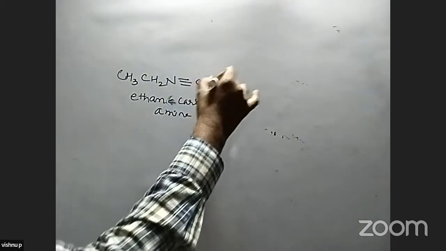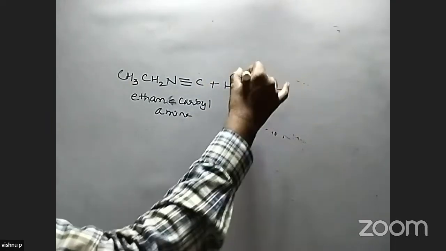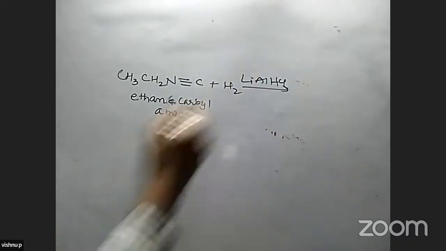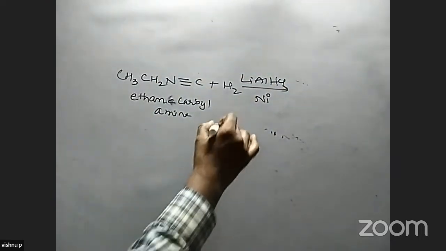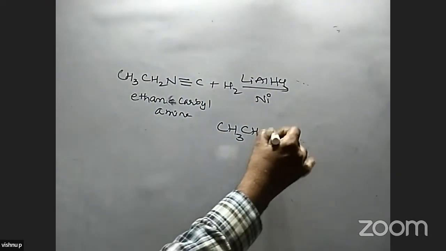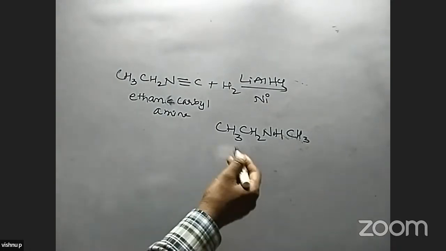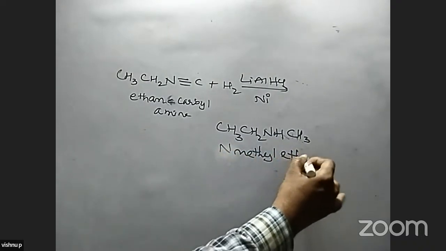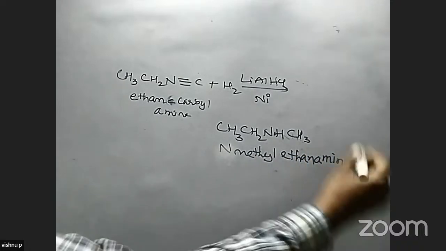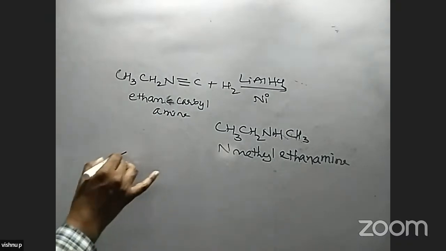When it is treated with hydrogen, for example H2, in presence of lithium aluminum hydride, or we use a nickel catalyst, the compound is CH3CH2NHCH3. So what type of amine is formed in this reaction? Secondary amine. What is the name of this compound? N-methyl ethanamine. N-methyl ethanamine is formed in this reaction.